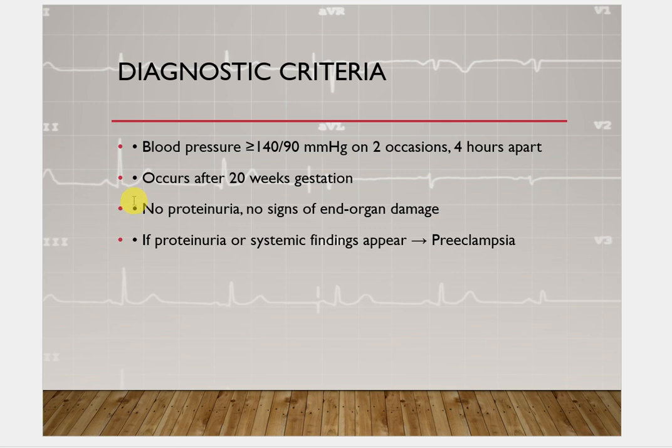And if there is proteinuria along with the hypertension after 20 weeks, then gestational hypertension has developed a complication and led to preeclampsia. In preeclampsia there is proteinuria, there is end organ damage, maybe headache, maybe neurological deficits. So preeclampsia always is present along with proteinuria.